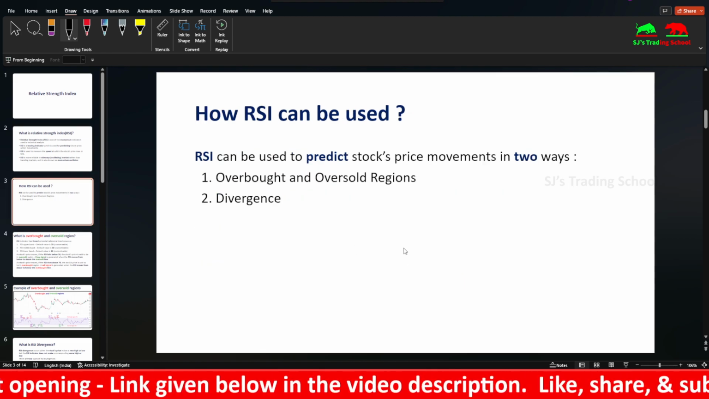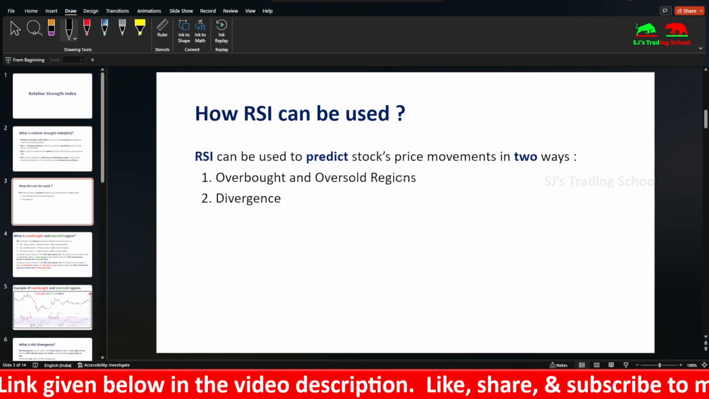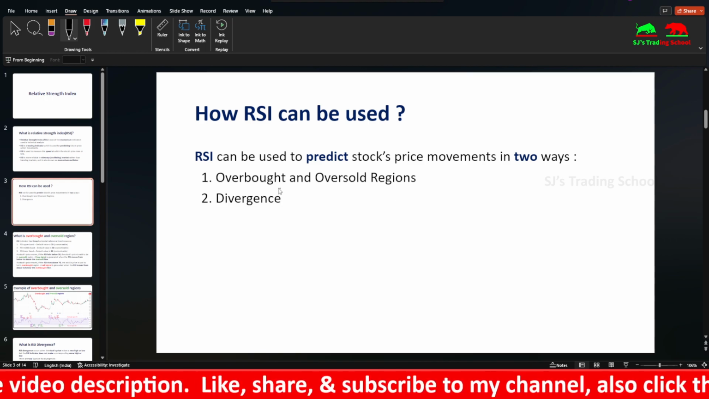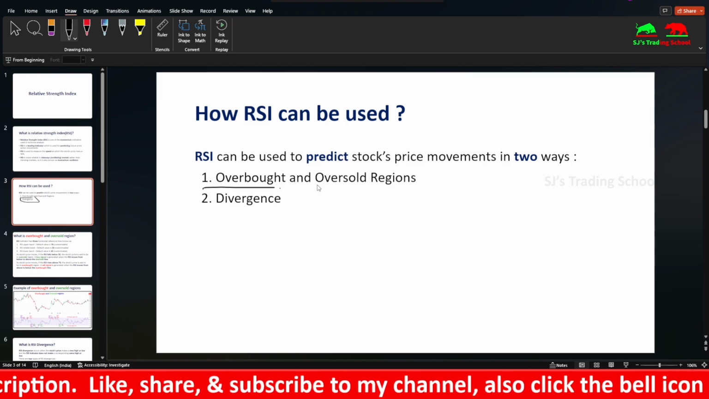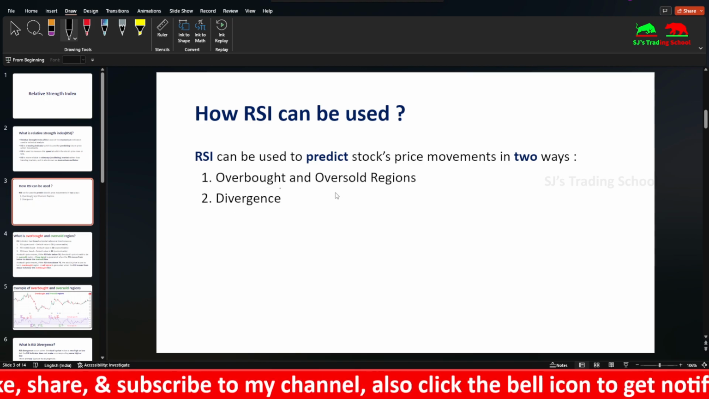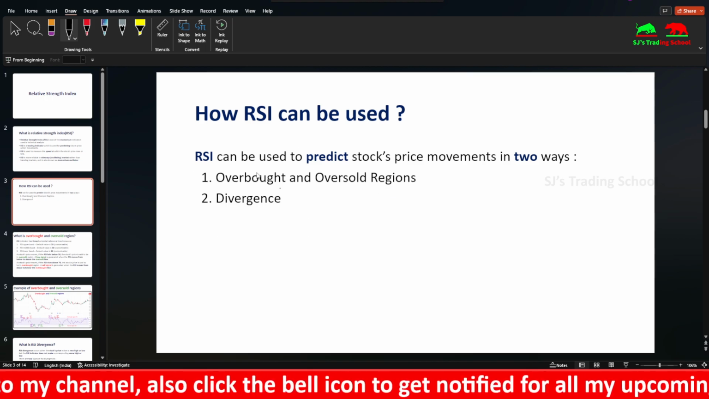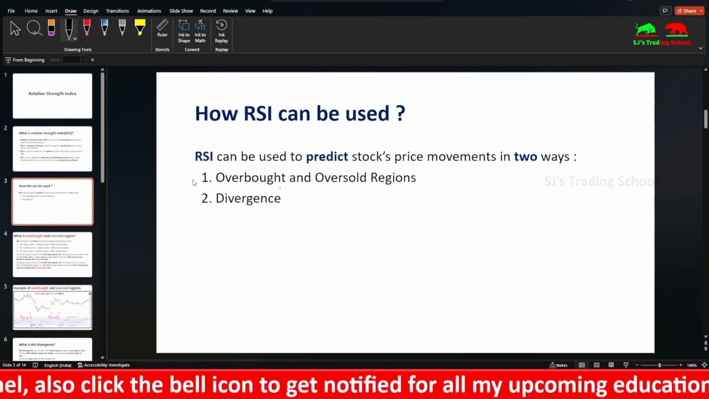So how can this RSI be used? It can be used in two ways: one by using the overbought and oversold region, and another is divergence. This divergence is very important. Even the Nifty 50 crash before Corona was predicted by using divergence. So this is very important.